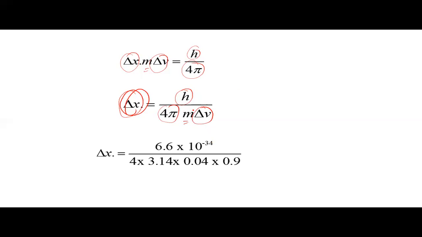We substitute the value of h, that is 6.6 into 10 to the power minus 34, for the value of pi 3.14, m 0.04 in kg, delta v, that is uncertainty in velocity, we already calculated, its value is 0.9. When we calculate this, the value comes to be 1.46 into 10 to the power minus 33 meter. So this is our answer.